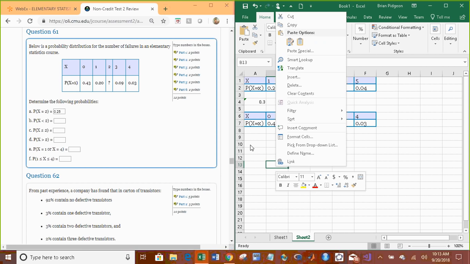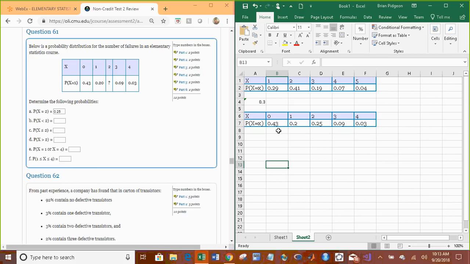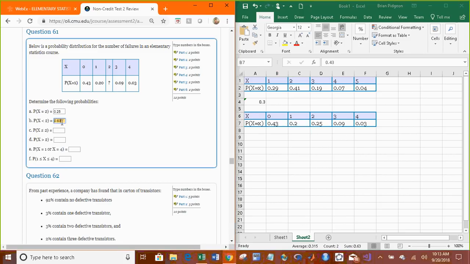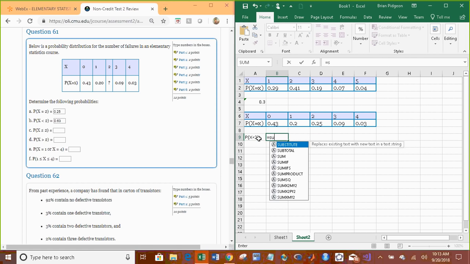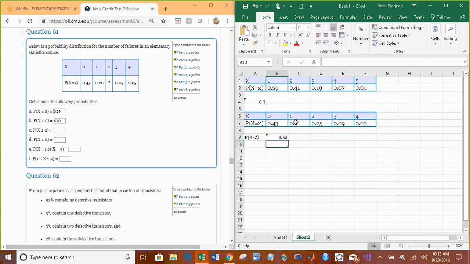So the probability that x is less than 2 means 0 and 1, not including 2. Highlight that row: 0.63. And just so I can show you again, if you want to, just use the sum function. Equal to sum, less than 2 is just the sum of these two numbers, 0.63, which is the same thing we got before.